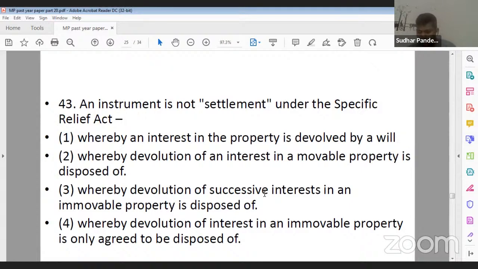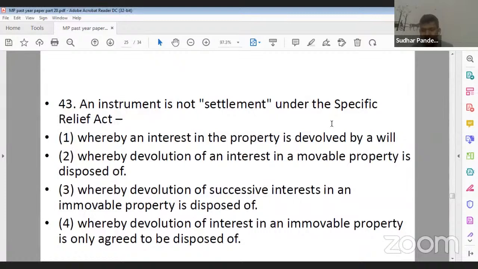So which of the following cannot be considered as a settlement? If you read Section 2(b) of the Specific Relief Act, it simply says that an instrument is not a settlement where the interest in the property is devolved by will or codicil, right?